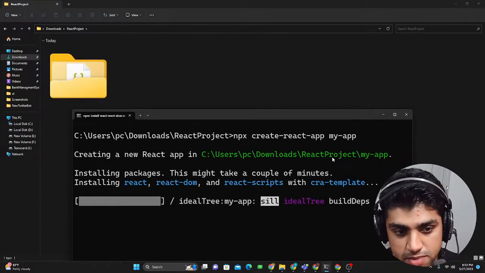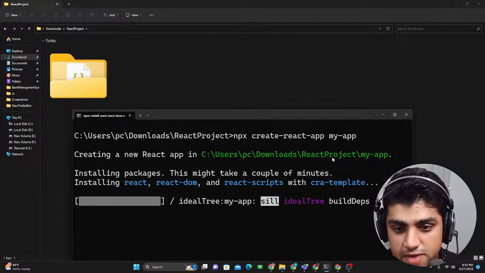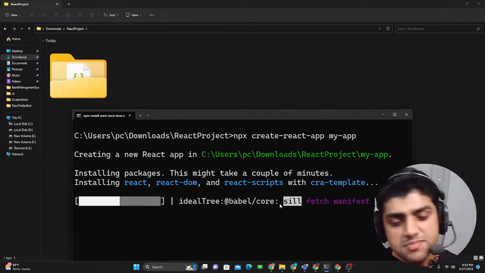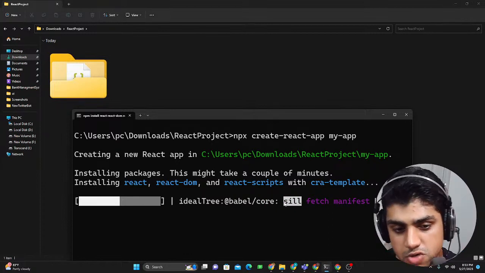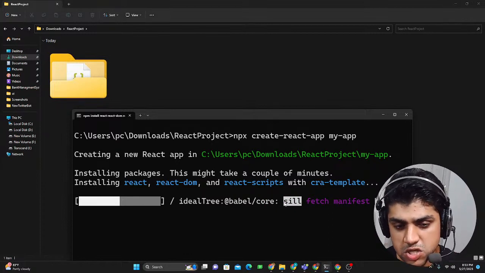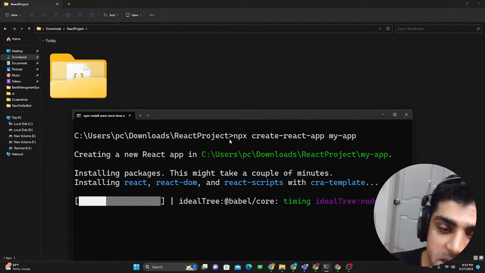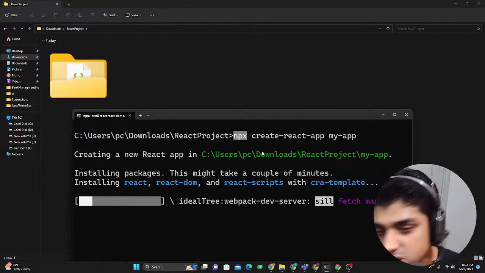So there's a folder that's being created, installing React, React DOM, and React scripts with CRA template. Now this is happening. It will take some time. So just wait until this whole package is downloaded. Now there's actually a difference between npm and npx.